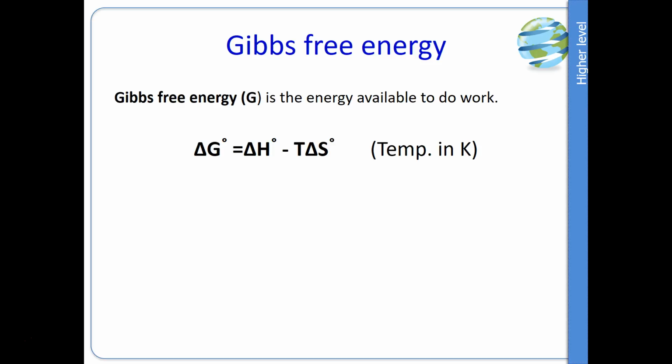Gibbs free energy. So this is given a nice capital G. And this is the energy available to do work. Now we've got a new equation here. Delta G equals delta H minus T delta S. And the T delta S, that is a multiplication there. So it's temperature multiplied by entropy change. Now temperature is in Kelvin, and that's very important for this. It has to be in Kelvin.